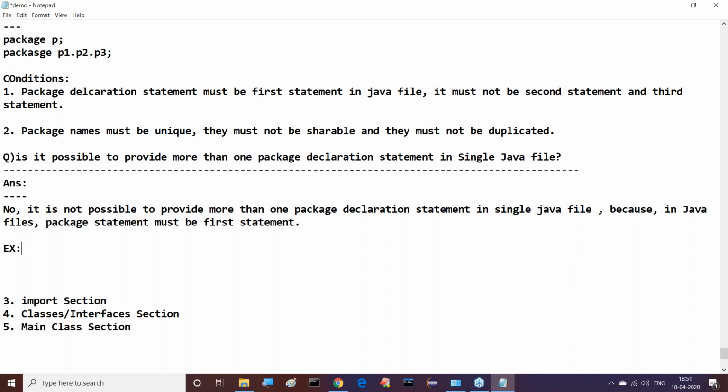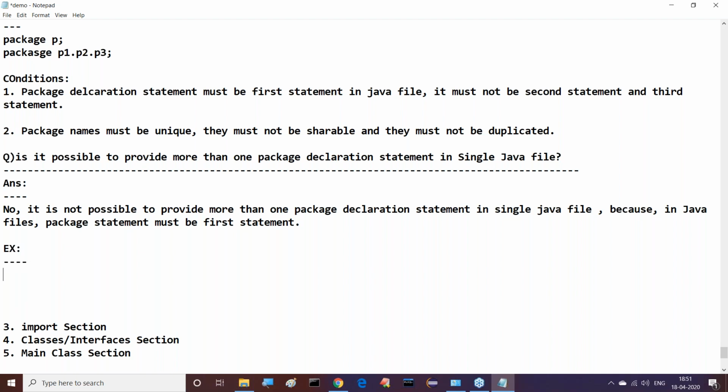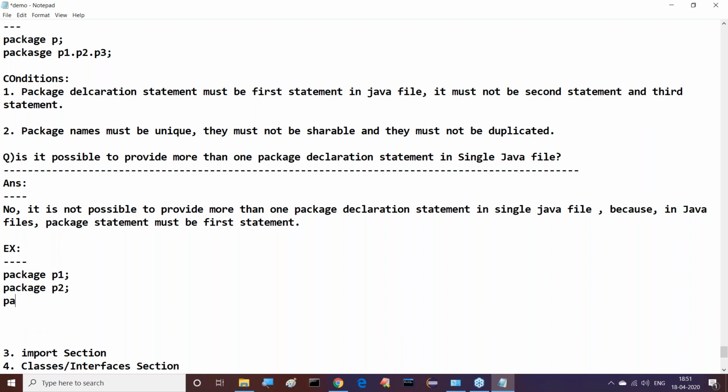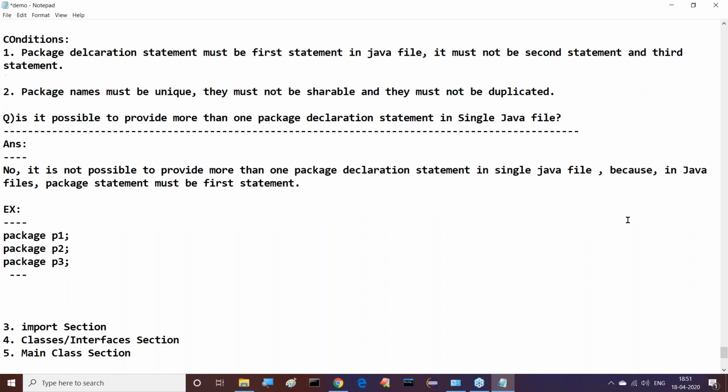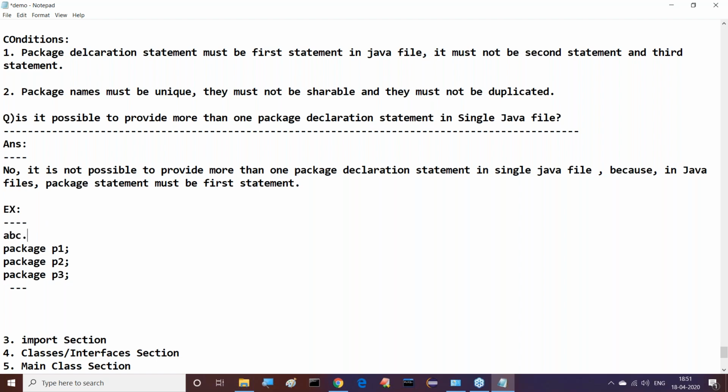Observe this example clearly, what I'm telling you now. For example, package P1, package P2, package P3 semicolon, and some content here. This is the file I've taken. My file name is abc.java. Inside this, three package statements I provided.